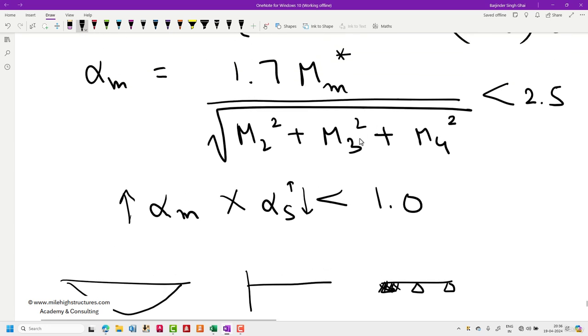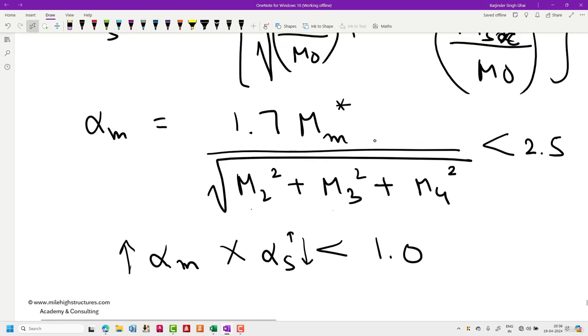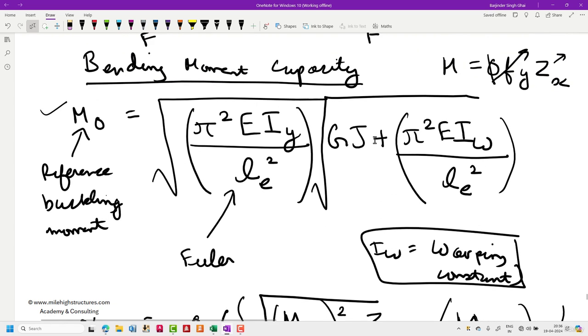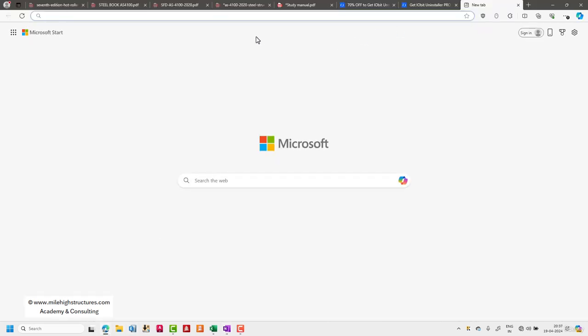Here we are talking about the bending moment itself. All three parameters, alpha M, alpha S and M naught, are the factors which determine the bending moment capacity of laterally unsupported structural steel beams. As of now, you can just write these formulae. We shall be calculating this very shortly in this particular example.